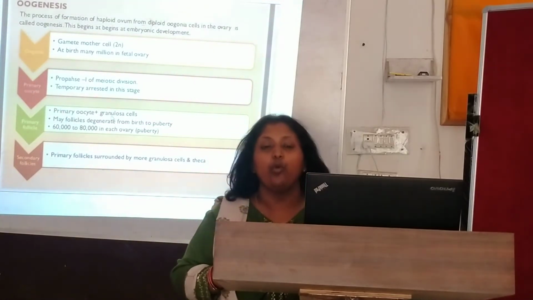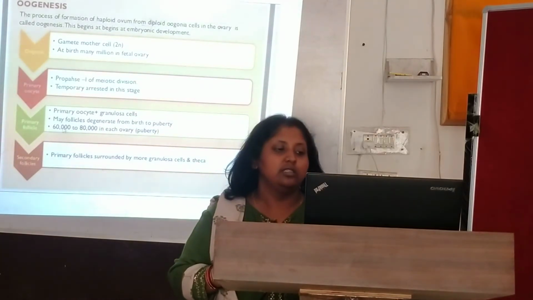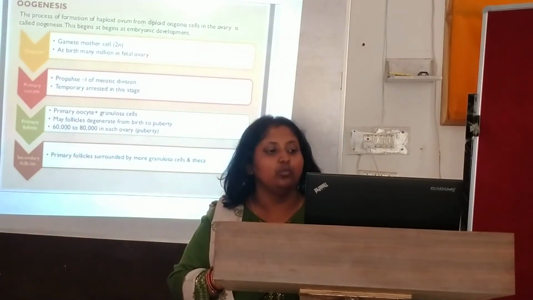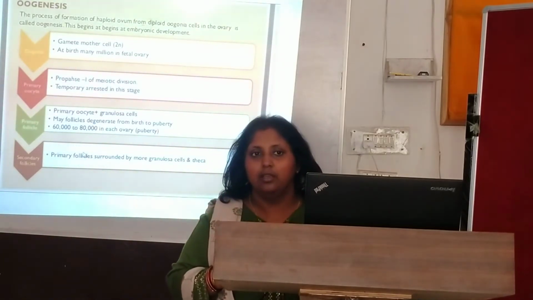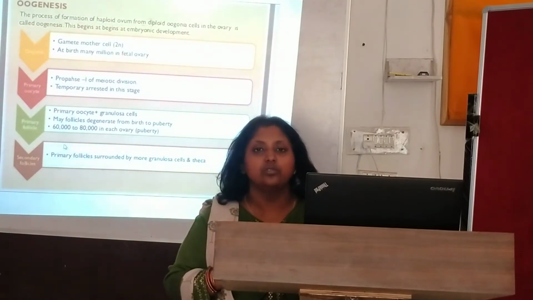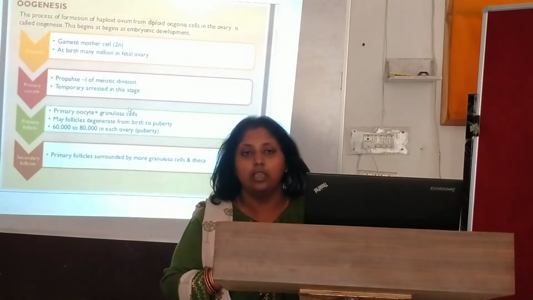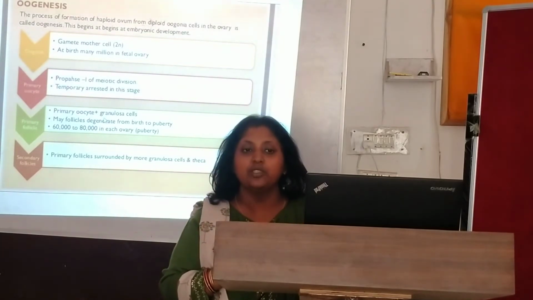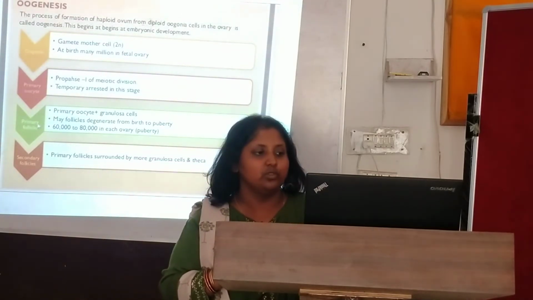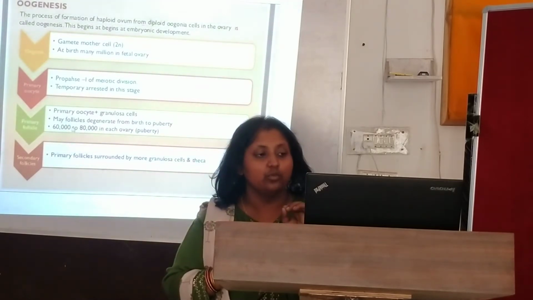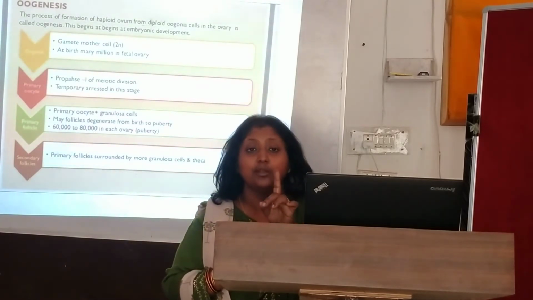So when I talk about one ovary during puberty, hardly 60 to 80,000 oocytes will be present. So the age continues, goes on and on, and then what happens? At the age of 45 to 50, a female goes through menopause, where she stops producing eggs, because you can see the level of primary oocytes over here. It is 60,000 to 80,000. This is the concept behind that.